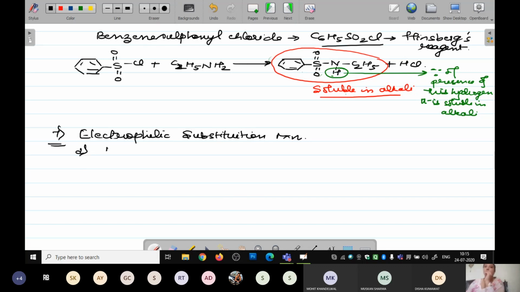Like over here, if the amine is going to do a bromination reaction, what will happen in that case? NH2 plus bromination, so you are going to take 3 Br2.